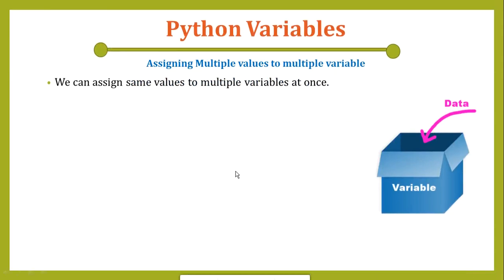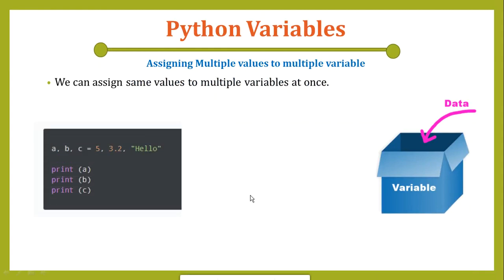Then, assigning multiple values to multiple variables. So we can assign multiple values to the variables, and the same value to multiple variables at once is also possible. Like if we say A, B, C are different variables, so these are multiple variables, and we are assigning different values to them: 5 with respect to A, then 3.2 with respect to B, and hello with respect to C.